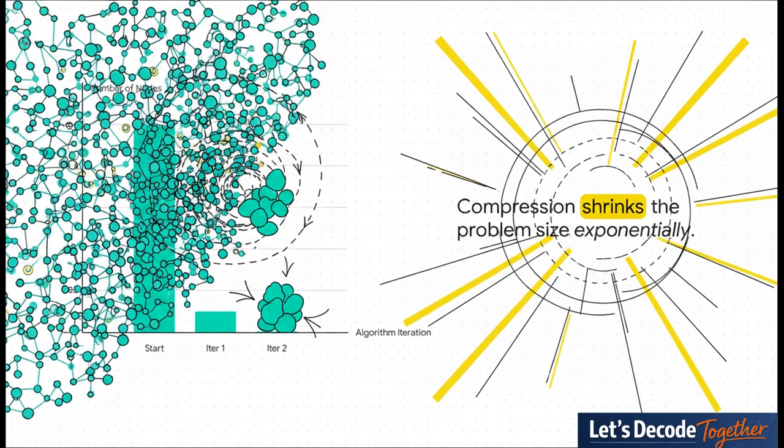You could start with a network of 1 million nodes. After just one iteration of this process, maybe you're down to 100,000. After the next one, maybe only 5,000. The problem shrinks exponentially. That's how Louvain can just chew through gigantic networks like it's nothing.